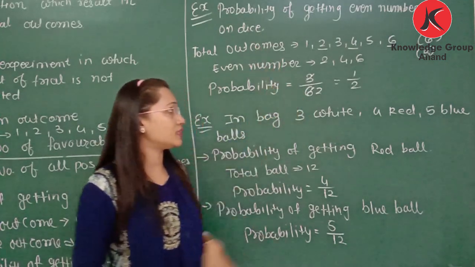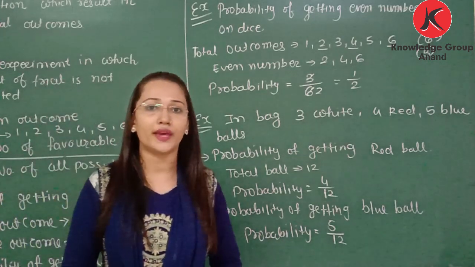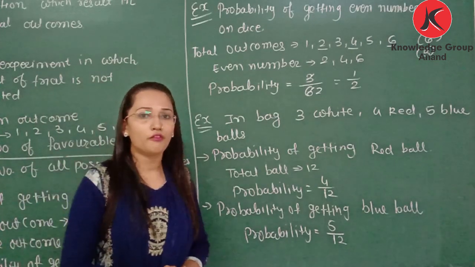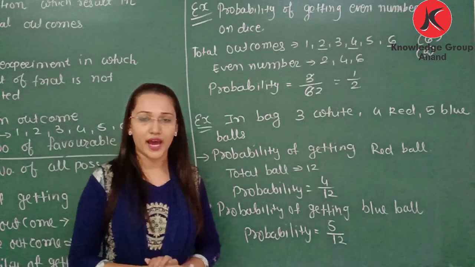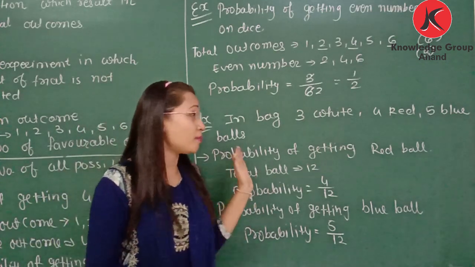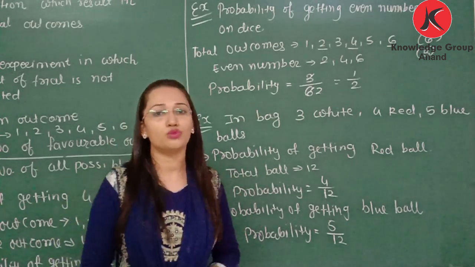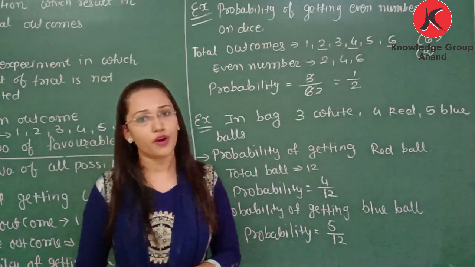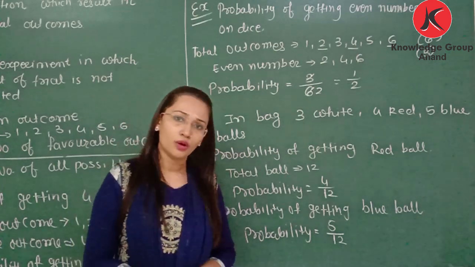Now if I take this example and ask you a question, what is the probability of getting 8 on a dice? Is there any number 8 on a dice? No. So probability of getting 8 on a dice will be 0. It is not possible to have 8 on a dice. 0 means it is not possible. 1 means it is certain, and between that it is considered as a probability.